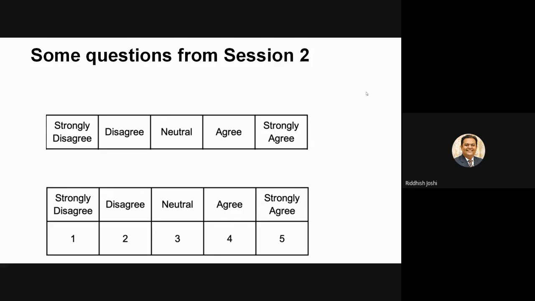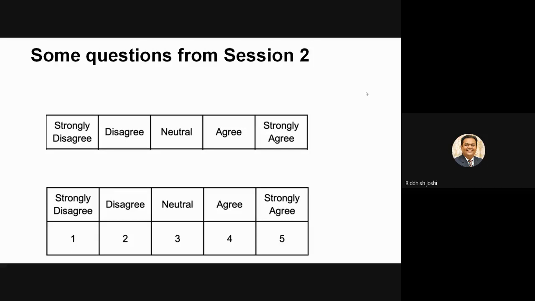Difference of 1, right? 1 and 2, difference of 1. 2 and 3, difference of 1. Neutral and agree, difference of 1. Agree and strongly agree, difference of 1. So now I have equal distance between all the 5. So somebody who ticks agree will be 1 point lesser agree as compared to somebody who has ticked strongly agree. So many researchers have tried to justify on this basis. This generates interval data because you don't only know the order, you also know the distance.